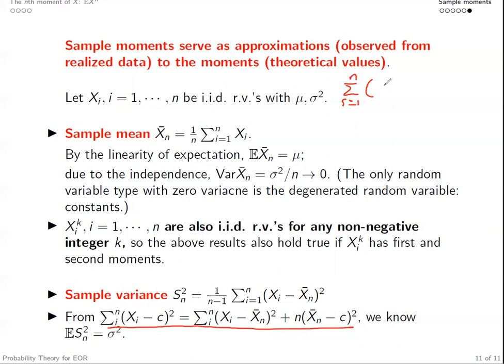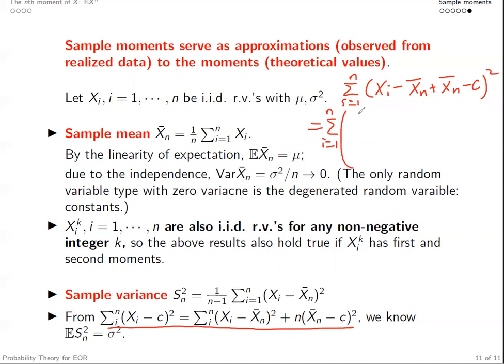Okay, so here, in the summation of xi minus c, you could subtract xn bar and add xn bar minus c. Right here, minus xn bar plus xn bar, we didn't change the value. Now this summation contains three different terms.